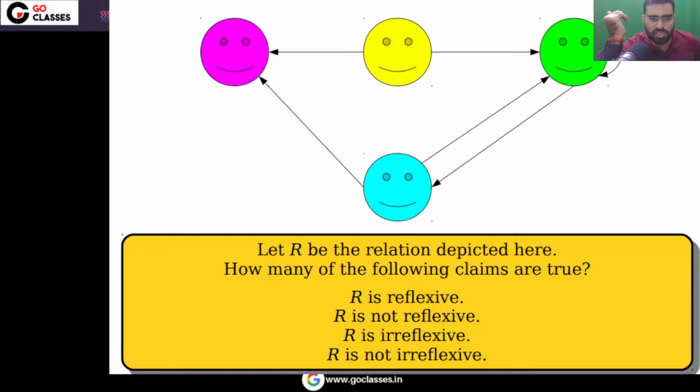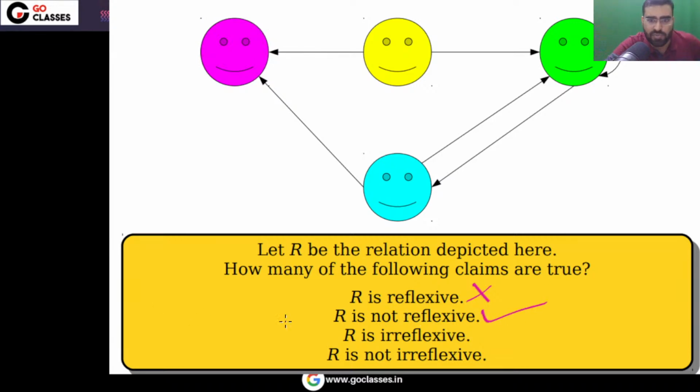So what about this question? Let R be a relation given by this diagram. Then what is correct? R is reflexive: this is not correct, because you can easily see this element is not related to itself. R is not reflexive: yes, this is correct.